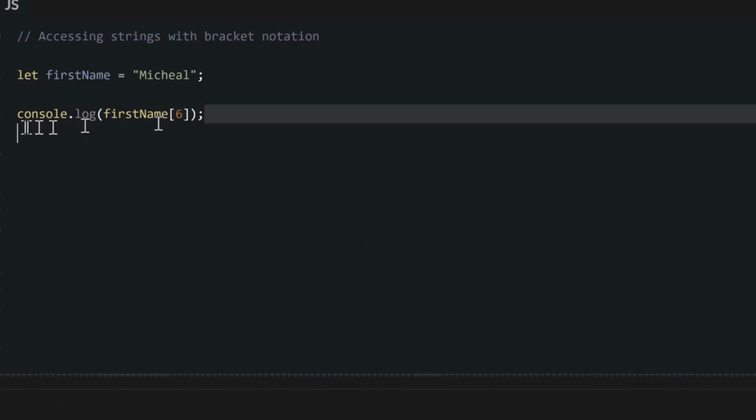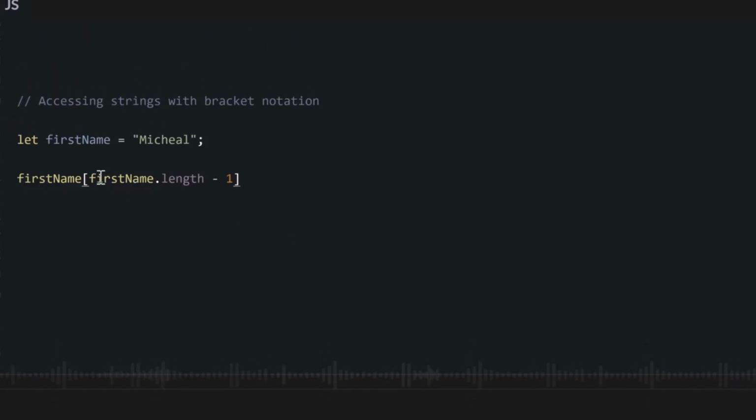Alternatively, if you want access the last character, instead of counting 0, 1, 2, 3, 4, 5, 6 like we do before, we fit just use this smart way of programming. We will say the name of our string dot length minus 1, because the name of our string dot length will give us how many characters there is like we learned before. So if we use our first name variable now as Michael and we say first name dot length, it go return 7 because 7 characters na in dey there. But since we dey start from 0 for our notation, we go make sure that we subtract them by 1 to give us the actual value where we want for the last character of our string.